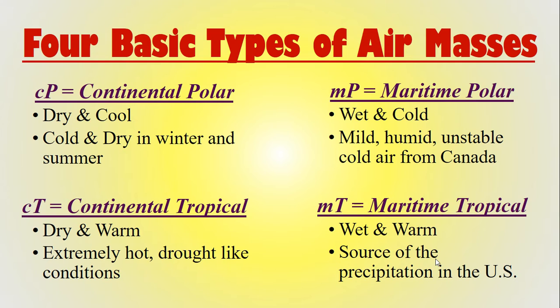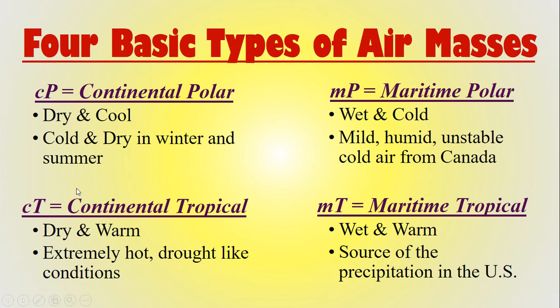So we take that, and we have our four basic types of air masses. There are more different air masses out there, but these are the four that we're going to talk about. So we take those letters, c P, that means continental polar. Polar means it's going to be cool or cold, and continental means it's going to be over land, so it's going to be dry. So it has cold and dry in winter and summer when this type of air mass comes through.